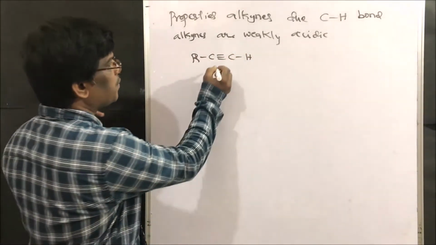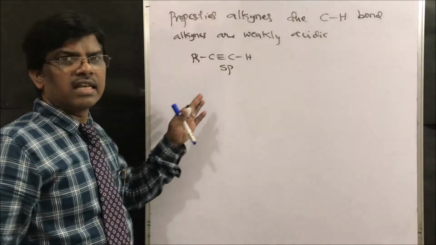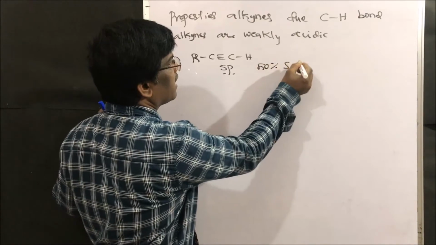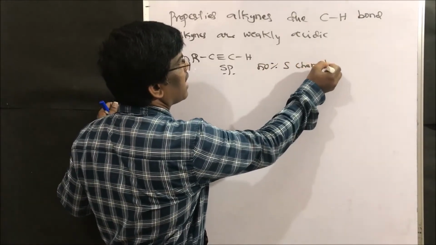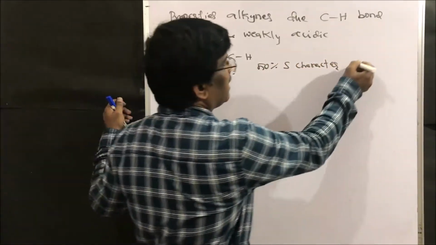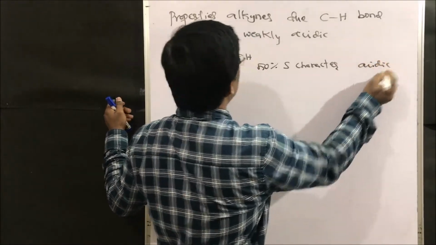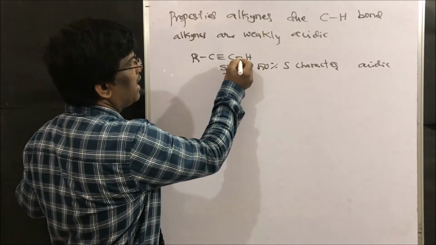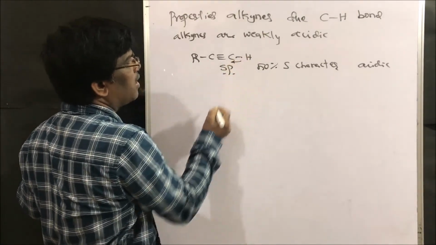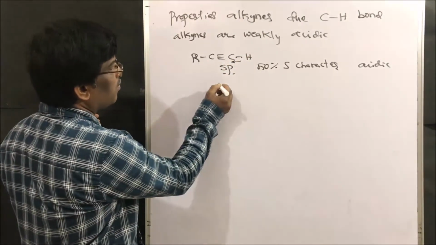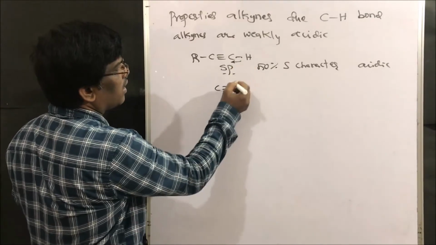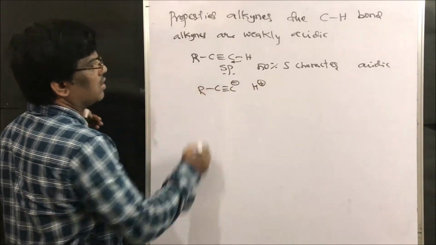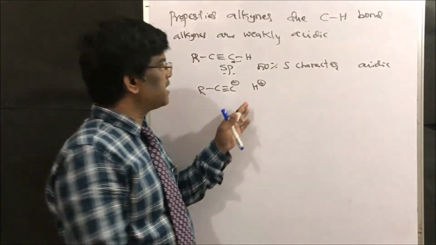This is sp hybridized. So what is the ratio of S here? 50% of S character gives an acidic compound. The pair of bonded electrons will be taken up by this carbon, right, to give H plus ions.